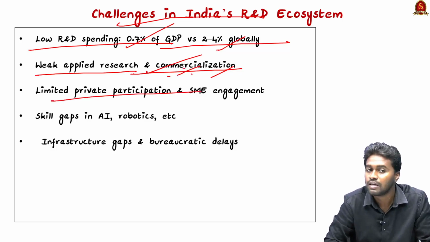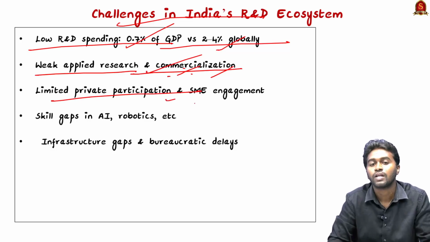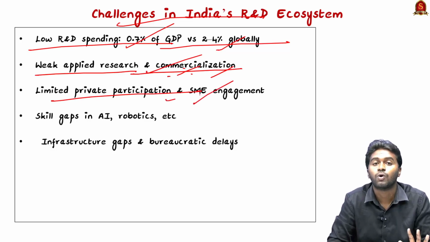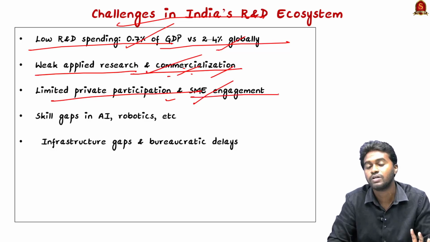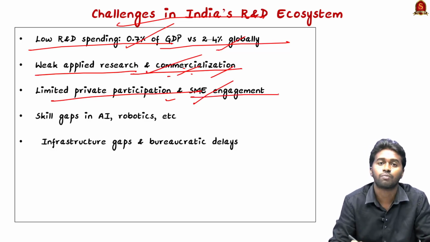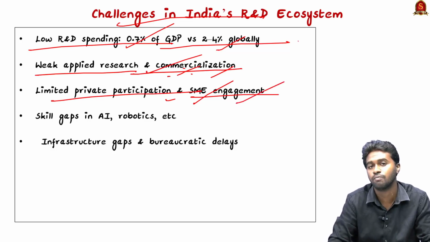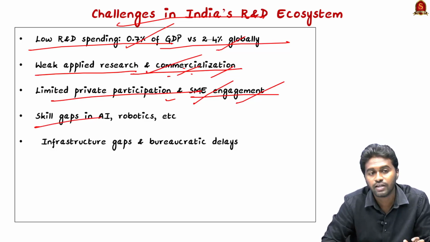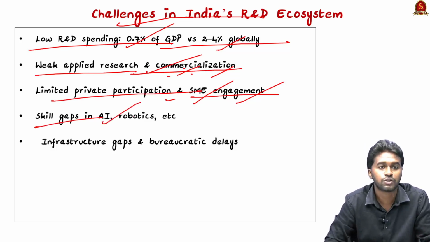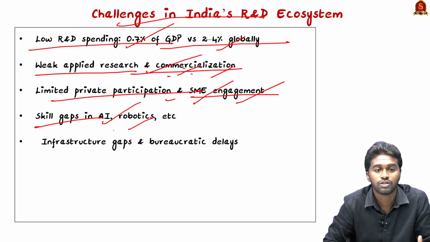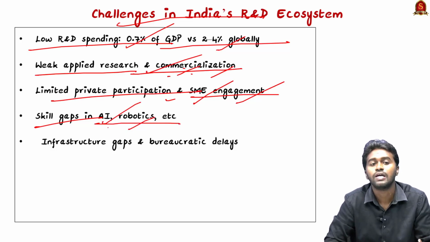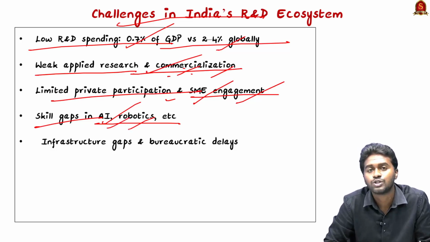And the next is limited private partnership, like I mentioned, and the lack of small and medium enterprises engagement. In India we have the Mudra scheme for promoting small and medium enterprises, but we need to enhance them through strong engagement with industrialists. And the next is the skill gap, especially in the field of artificial intelligence and robotics. In India, we have a strong working population, but still we are lacking proficiency in fields like artificial intelligence and robotics.